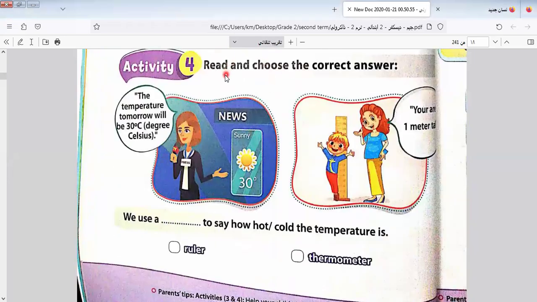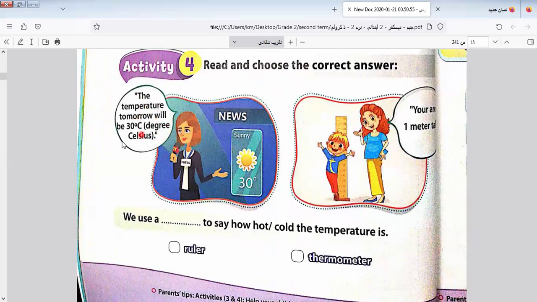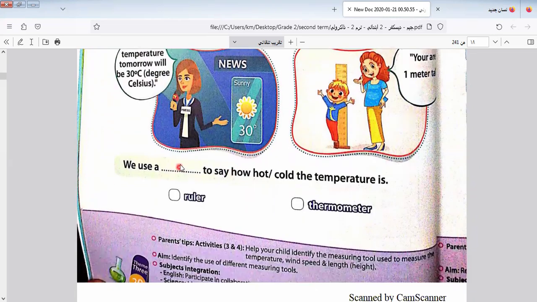Here we have read and choose the correct answer. The temperature tomorrow will be 30 degrees Celsius. You are 1 meter tall. Here we use space to say hot or cold temperature. We use what? We use a thermometer. So I select this one. So I will write this one. So the answer will be this one. Let's go to another item here in this lesson.